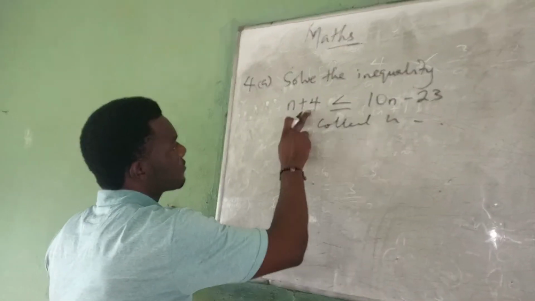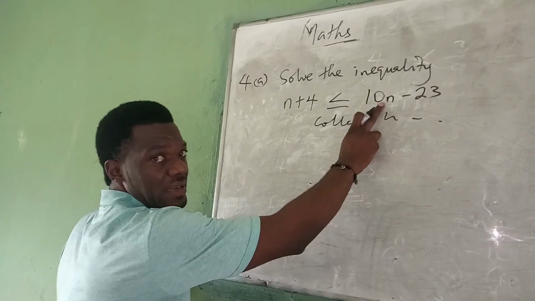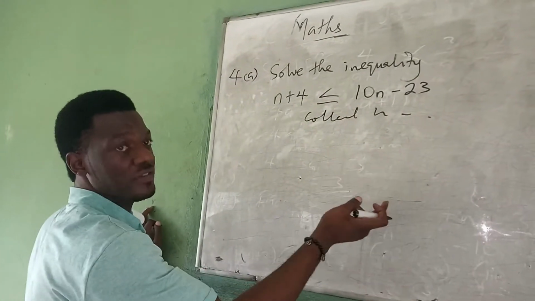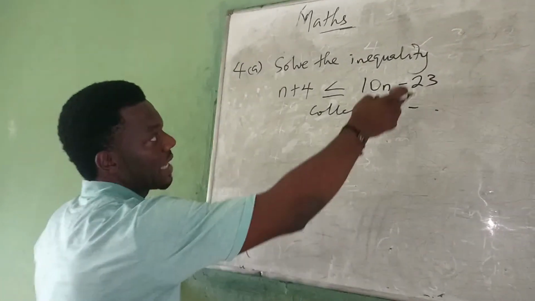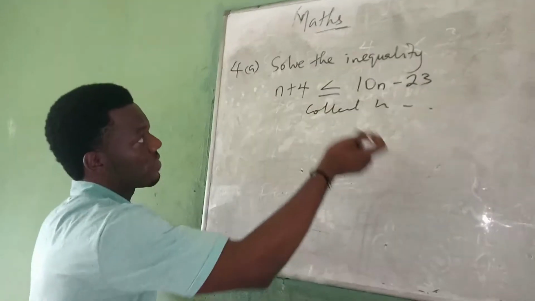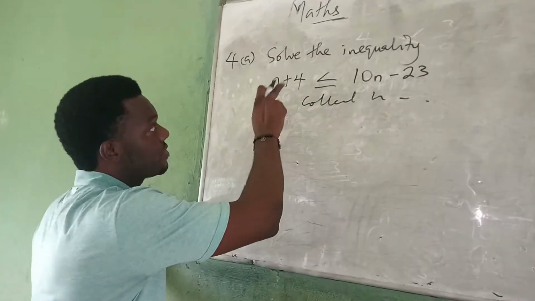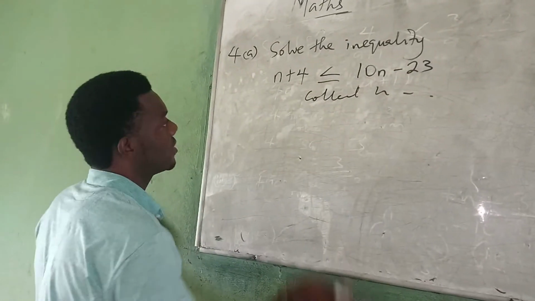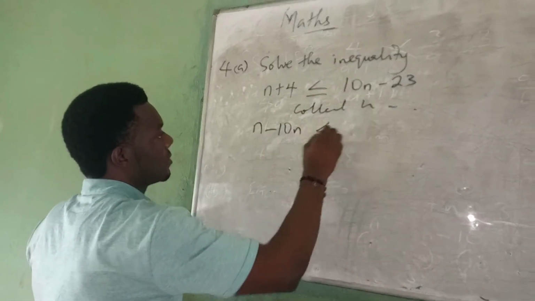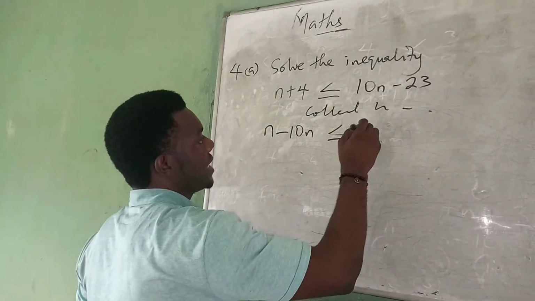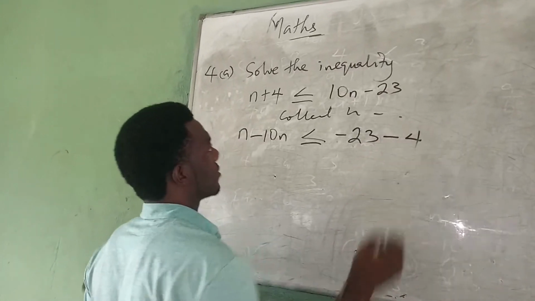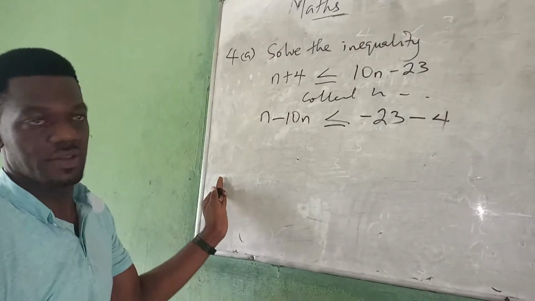Now, when you are collecting items, this 4 will go over to this place. This 10n has a plus sign. Any term without a sign is plus. It's presumed the sign comes before the number, like this 23 is minus. So this 10 is plus. There is no sign here, so it is plus. When it crosses to this place, it will change to minus. This 4 is plus, it crosses to this place and changes to minus. So we have here n minus 10n less than or equal to minus 23, and this 4 crosses over and becomes minus 4. You see it? So these are the collection of items.